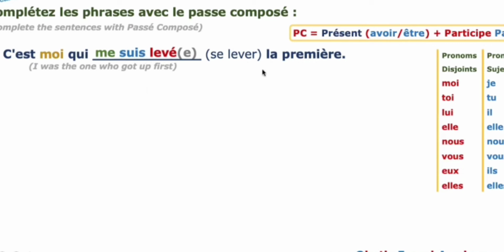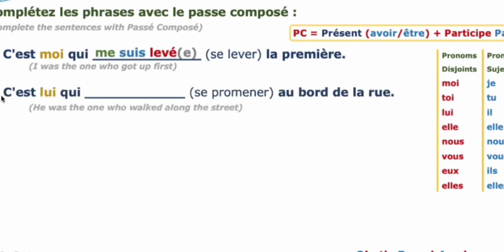It's I who got up first. I was the one who got up first. Second one. C'est lui, third person masculine singular. For lui the subject pronoun is il. See the table on the side, you can identify.